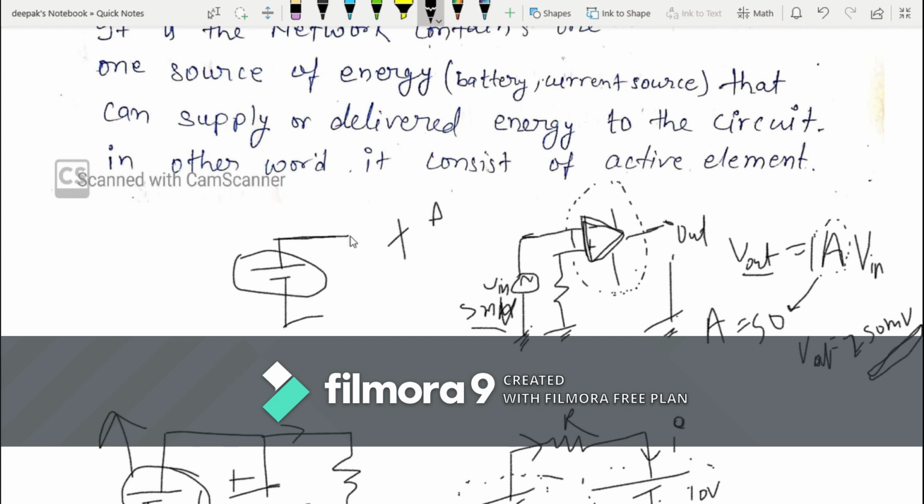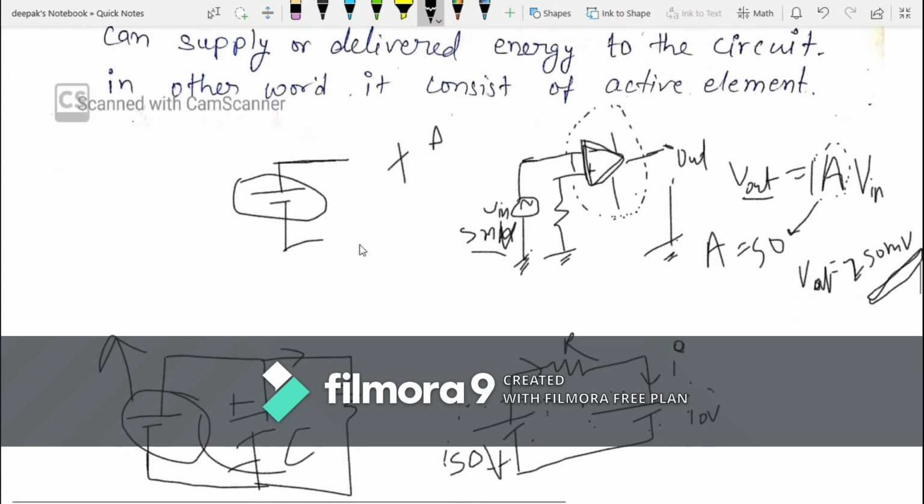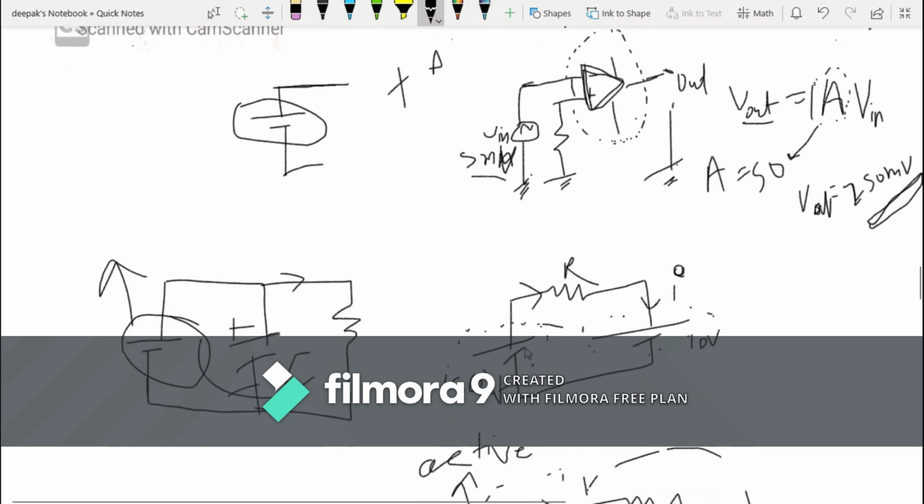But there is also a special case where an active element behaves like a passive element. Suppose I have drawn this. Here, this one is a 50 volt source and this one is a 10 volt source. So if you apply KVL here, then we will get current like this.